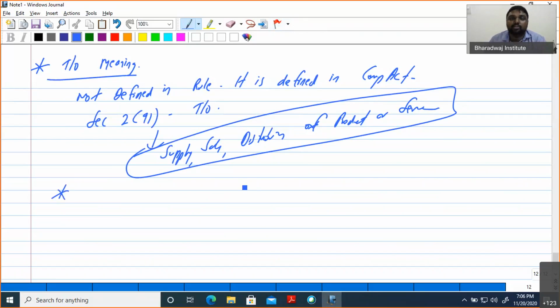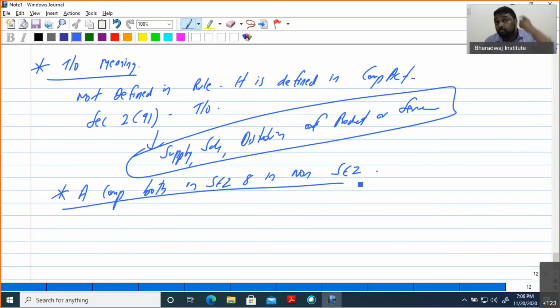Now the point is, another question will come, generally from this theoretical perspective, they will ask about a company both in SEZ and non-SEZ. What is the applicability? A company both in SEZ and non-SEZ, what is the applicability? Benefit only for what?